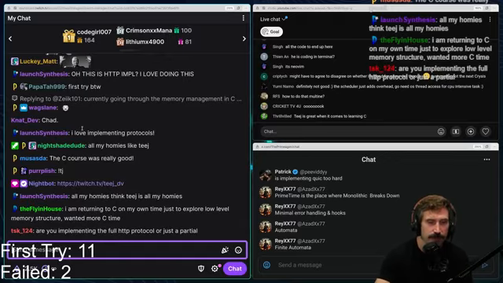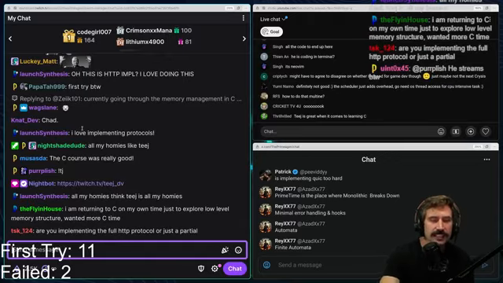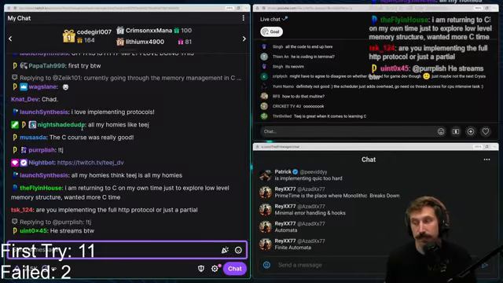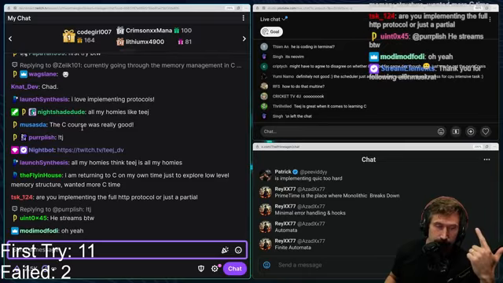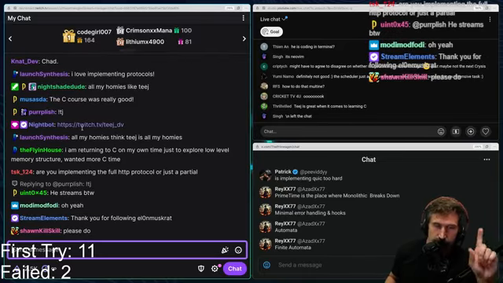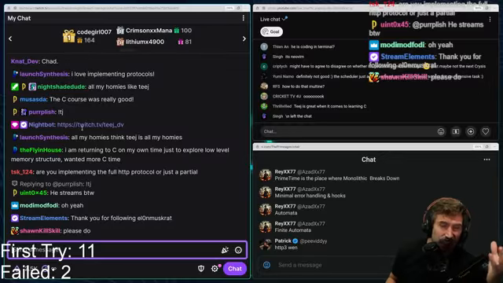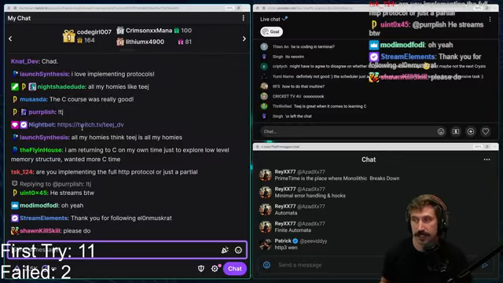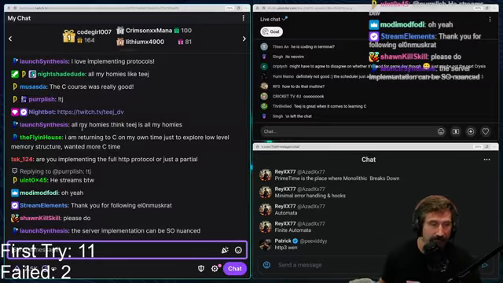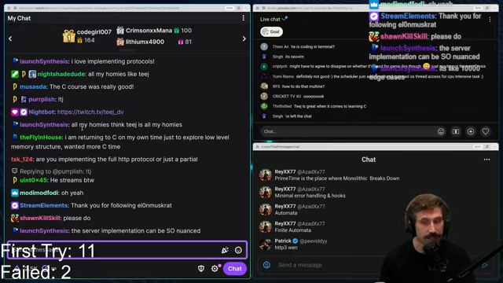Are you implementing the full HTTP protocol or just partial? At the end of the day, it's two different things, right? There's parsing of the protocol and the server implementation of the protocol. So those are two very different things. So we're going to implement the full parsing. It won't be the full server implementation, because there are a lot of edge cases. Like, how do you respond to a thread that panics in a server? Well, that requires a lot, now you have to do a recover.